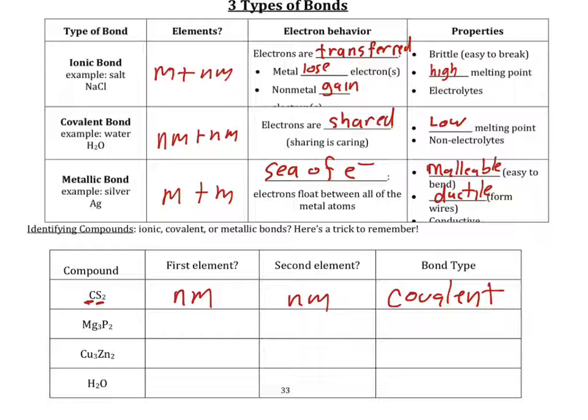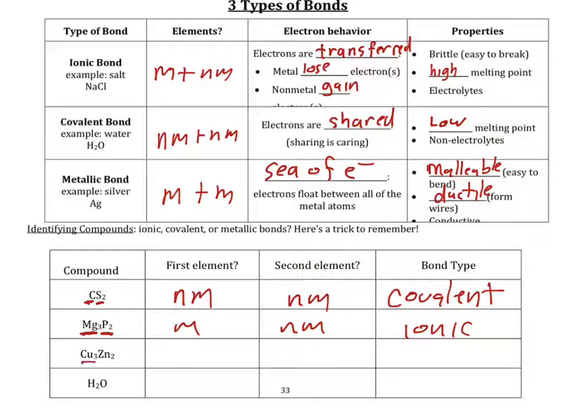Now, magnesium is a metal. Phosphorus is a nonmetal. Again, you look at your periodic table to determine that. And a metal and a nonmetal make an ionic compound, an ionic bond. So electrons will transfer between them.